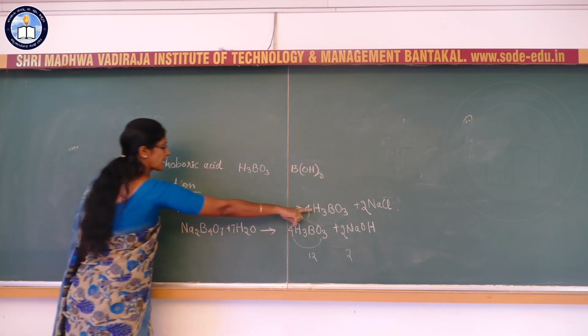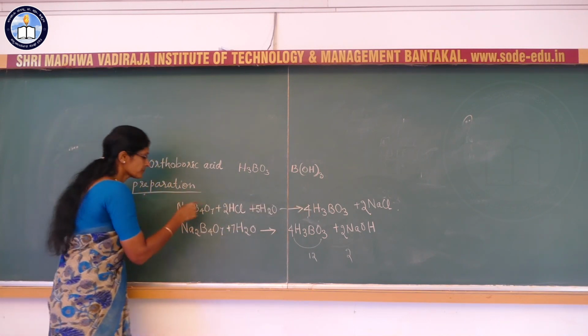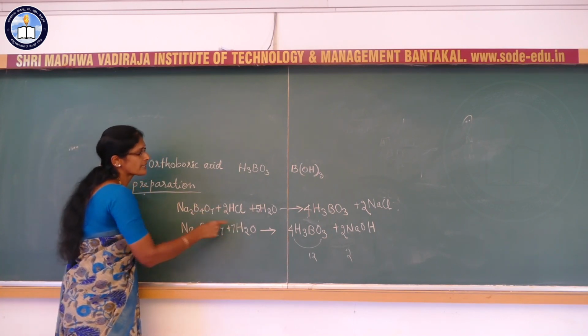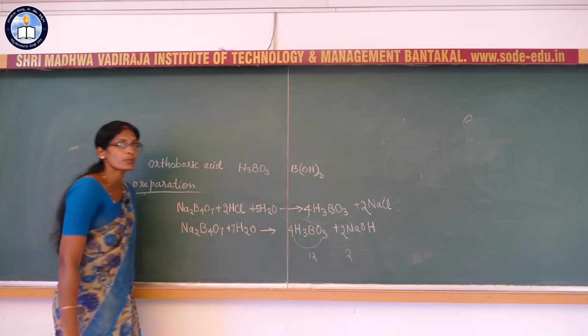So orthoboric acid is prepared by dissolving borax in the solution of HCl. In the same way, when borax is hydrolyzed, it gives orthoboric acid.